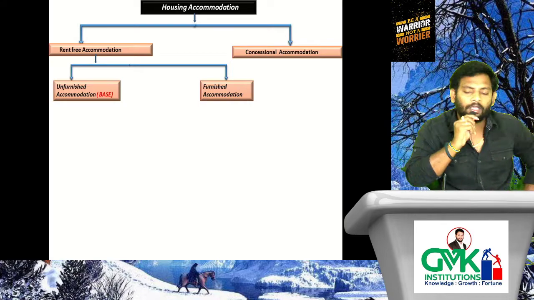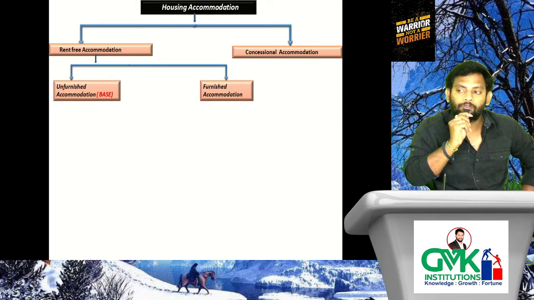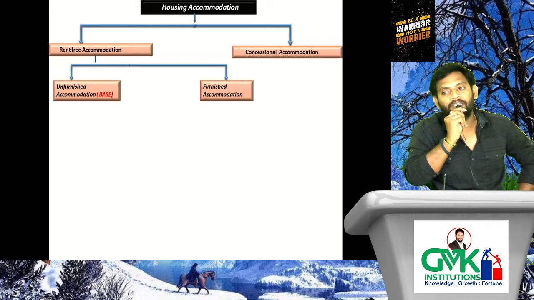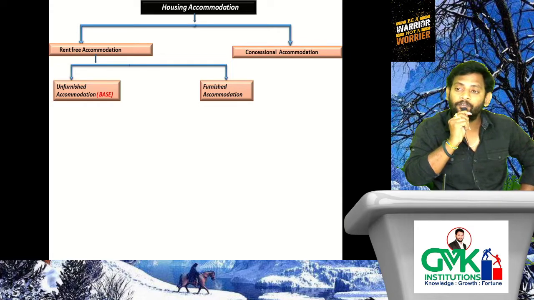So when it comes to unfurnished accommodation, again we have to verify whether it has been provided to government employees or non-government employees. That means it is again bifurcated into two categories: provided to government employees, and provided to non-government employees. Why did we bifurcate into two categories?